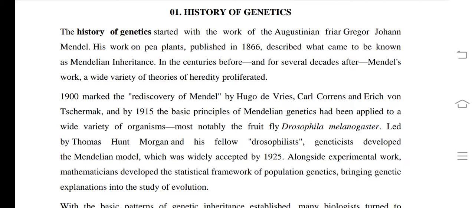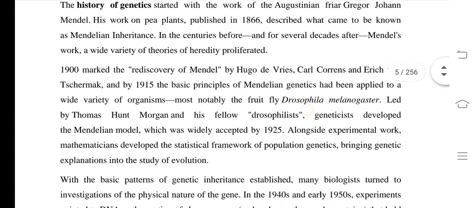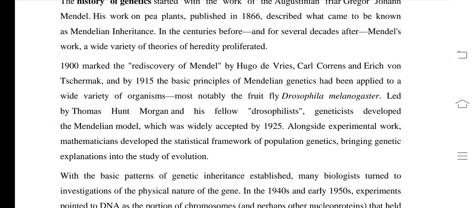In the centuries before and for several decades after Mendel's work, a wide variety of theories of heredity proliferated. The year 1900 marked the rediscovery of Mendel. Underline this, rediscovery of the work done by Mendel by different scientists like Hugo de Vries, Karl Correns and von Tschermak. By 1915 the basic principles of Mendelian genetics had been applied to a wide variety of organisms, most notably the fruit fly. Underline the name fruit fly, and the scientific name is Drosophila melanogaster.